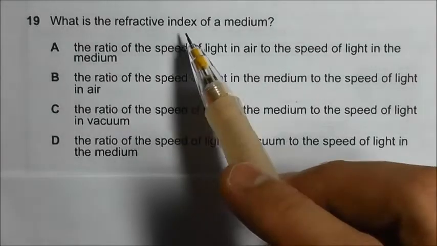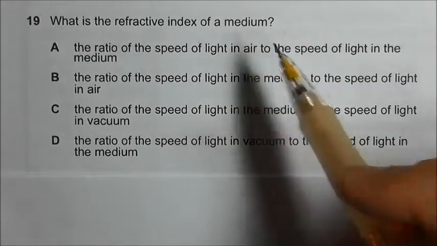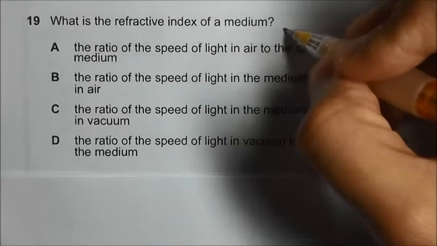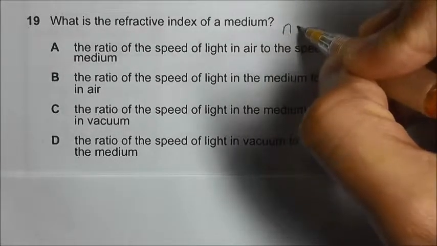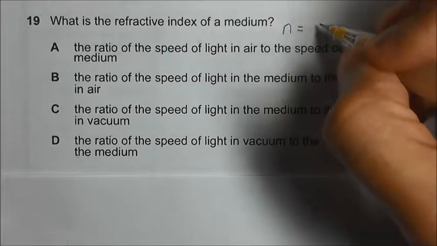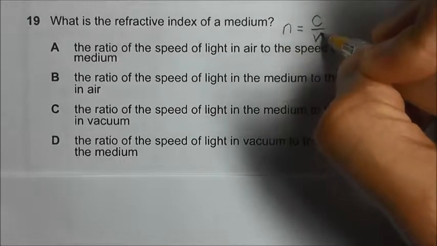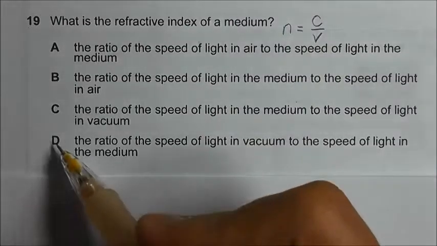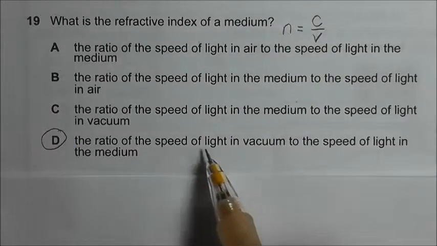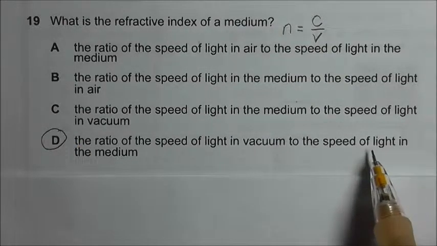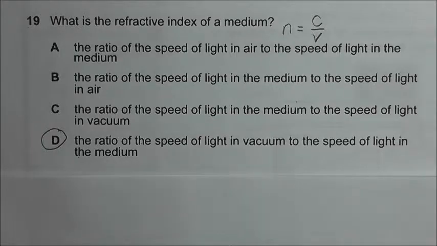What is the refractive index of a medium? Okay, this is a recall question. We know that the refractive index can be expressed as the speed of light in vacuum divided by the speed of light in the medium. So the answer should be D, the ratio of the speed of light in vacuum to the speed of light in the medium.